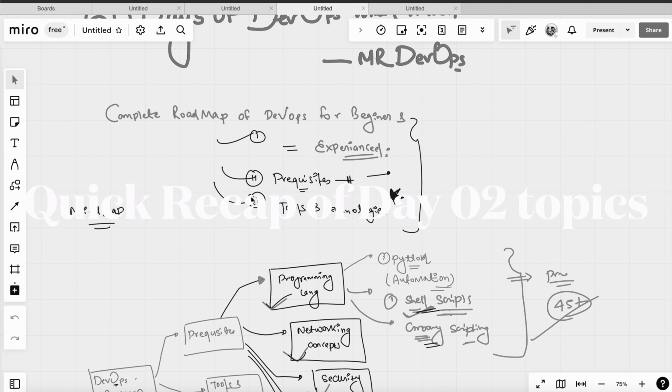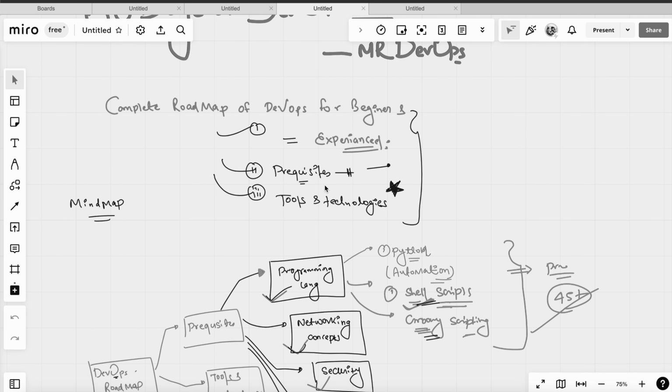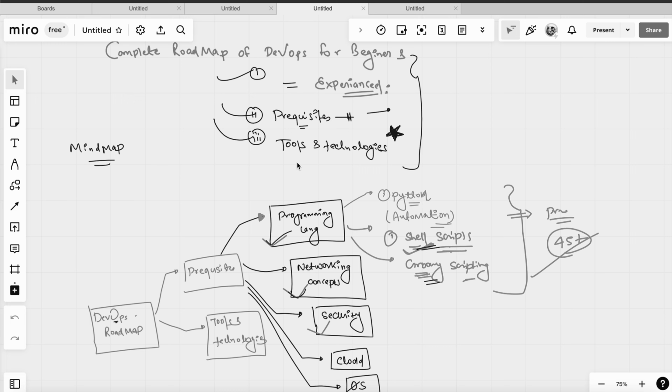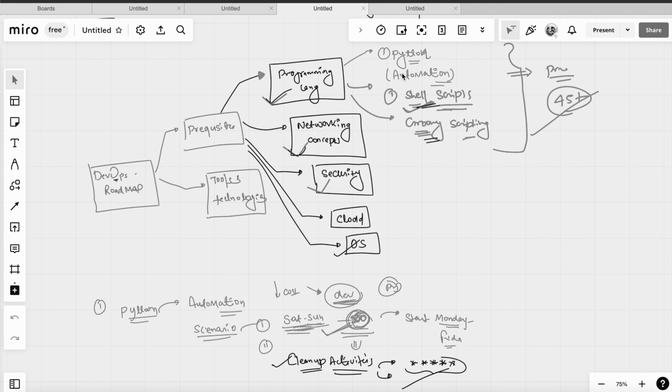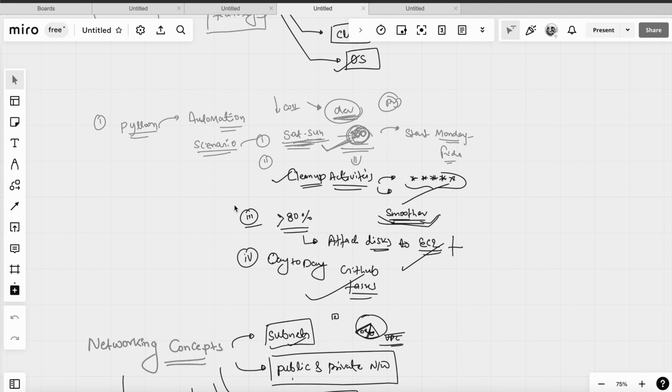In day two we have seen various things, like the complete roadmap for beginners and experienced people. We have seen the prerequisites required to become a DevOps engineer, and the tools and technologies. This is the complete roadmap we have defined, and we have discussed its importance, like whether a programming language is required or not, and if we are using Python, what are its uses. We have discussed 4 to 5 real-time scenarios where Python will help you, and whether it is really mandatory or not.